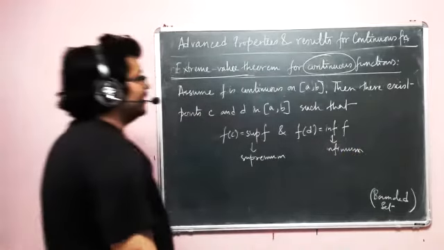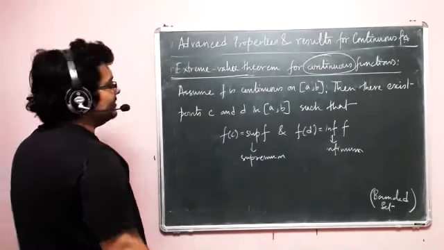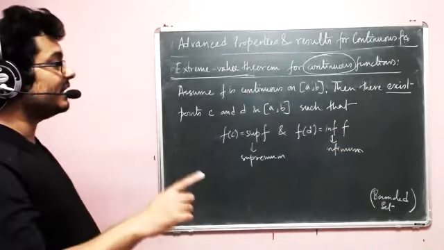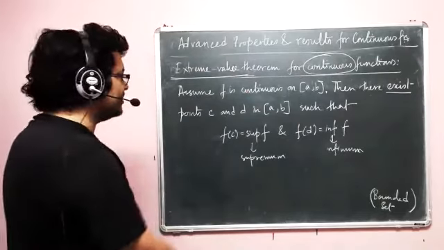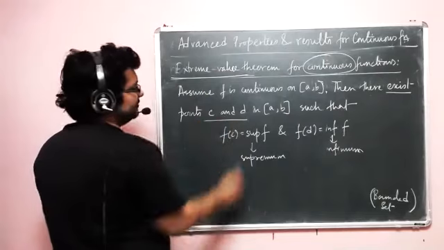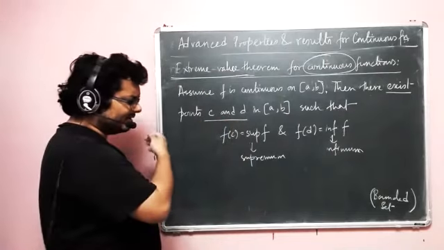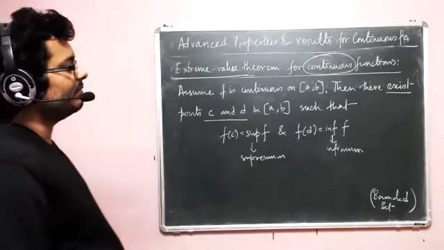Infimum. Okay, now first things first. We have said that they will exist. We didn't say how to find them. This is very important. This theorem does not tell you how to find C and D. But what it says is that there will be some C and D, and that is obvious given the earlier theorem, right? That it will be the case. Okay.